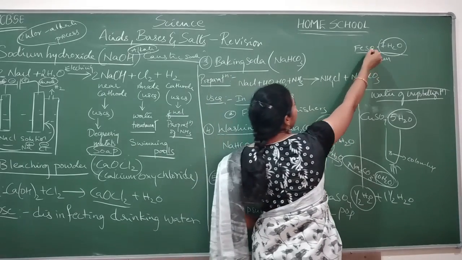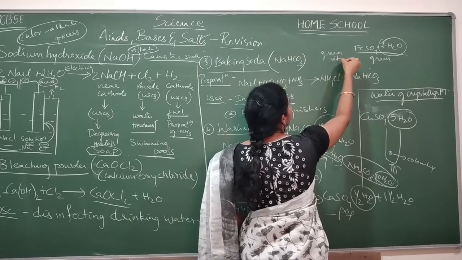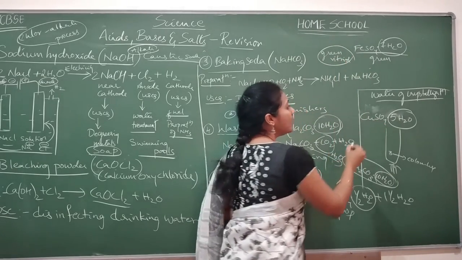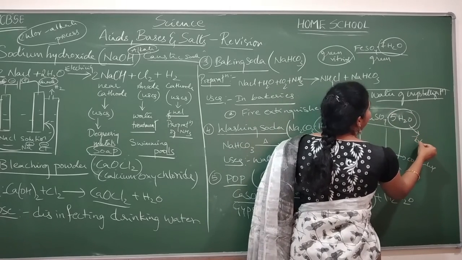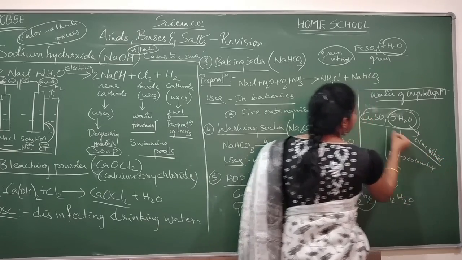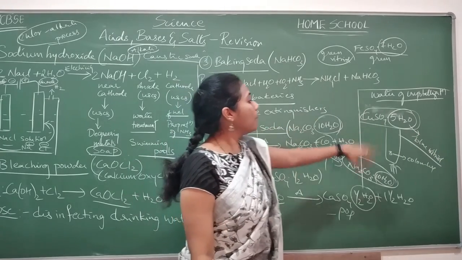Since it is green in color, this is called green vitriol. Since copper sulfate is blue in color, this compound is called blue vitriol. Remember these words, they may be helpful for you. So green vitriol, blue vitriol.